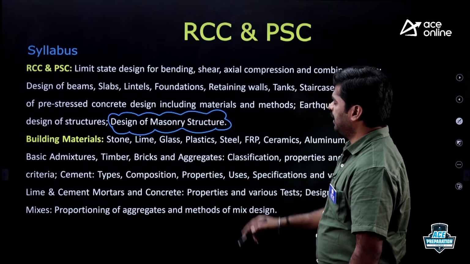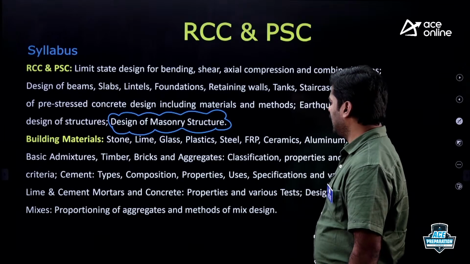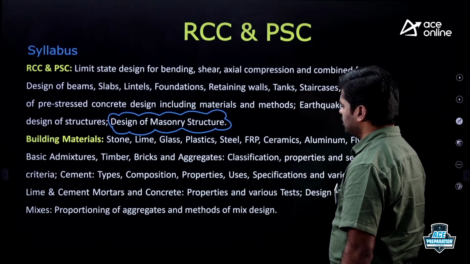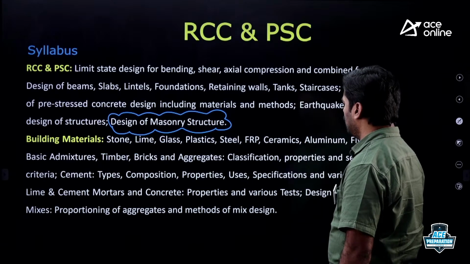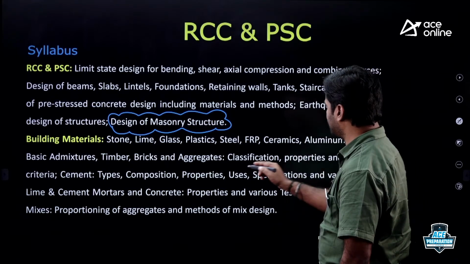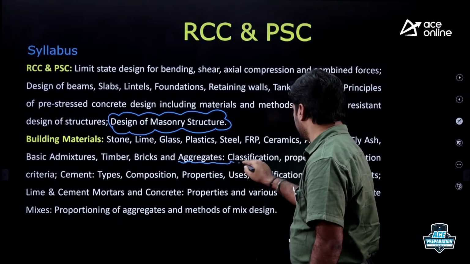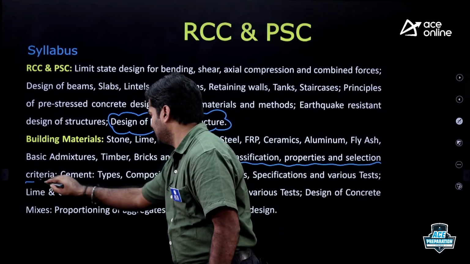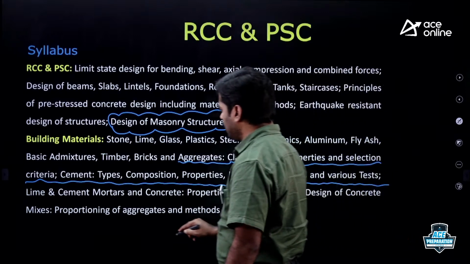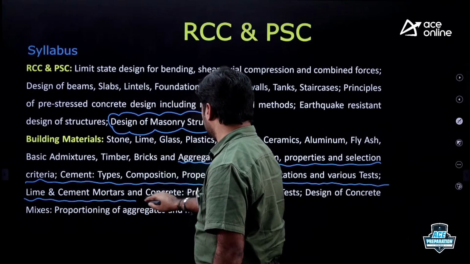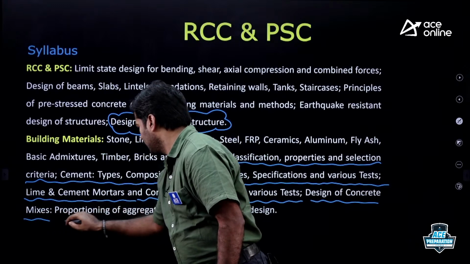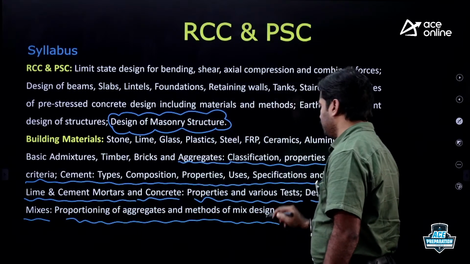Okay. Coming to building materials: stone, lime, glass, plastic, steel, FRP, ceramics, aluminum, fly ash, basic admixtures, timber, brick and aggregates, classification, properties, selection criteria; cement, types, composition, properties, uses, specifications and various tests; lime, cement, mortar and concrete, properties, various tests; design of concrete mixes, proportioning of aggregate and methods of mix design.